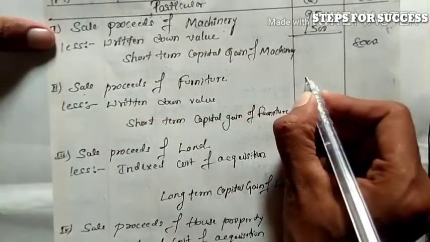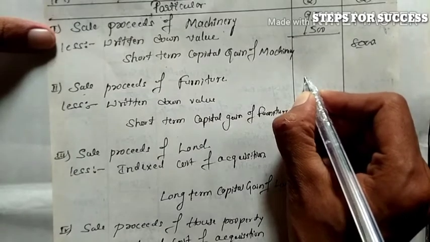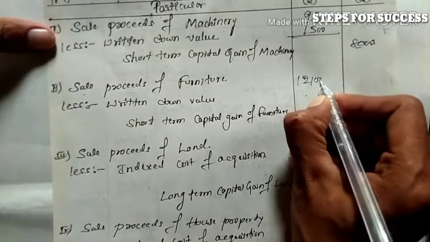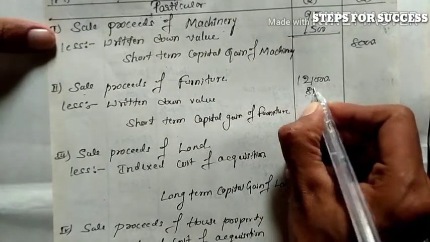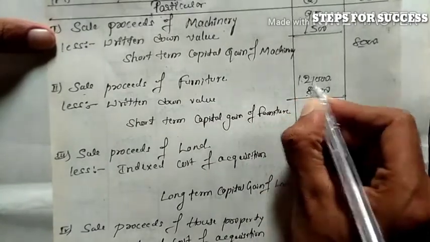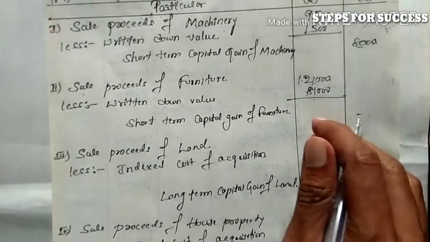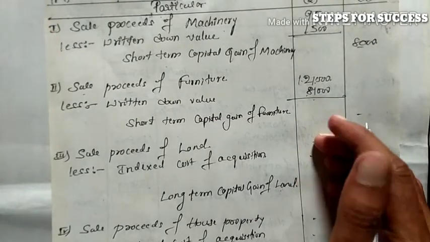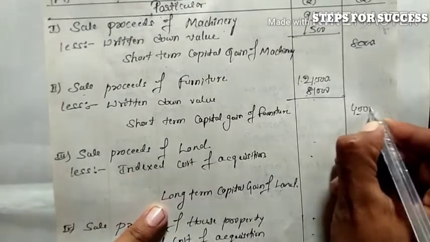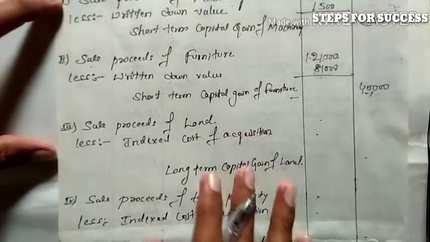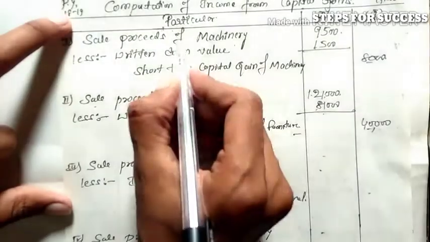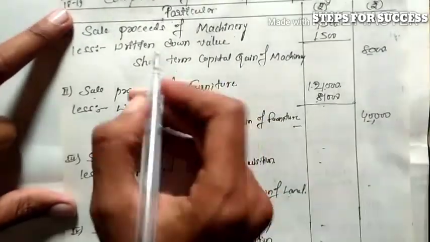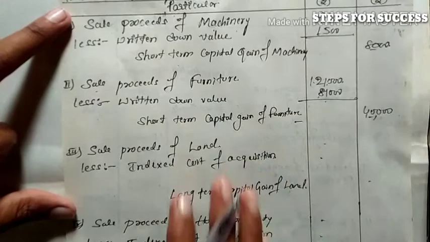Next, sale proceeds of furniture, 1,21,000. Written down value given is 81,000. So 1,21,000 minus 81,000 leaves 40,000. This is our short term capital gain of furniture. We do not apply the cost inflation index for machinery and furniture. We only deduct the written down value of the machinery and furniture.